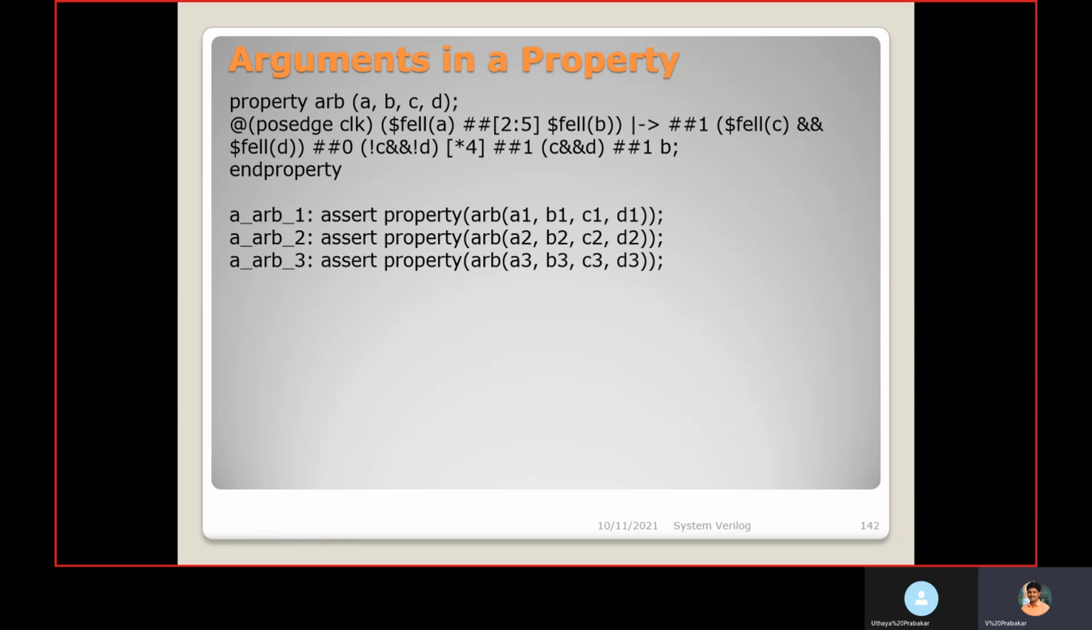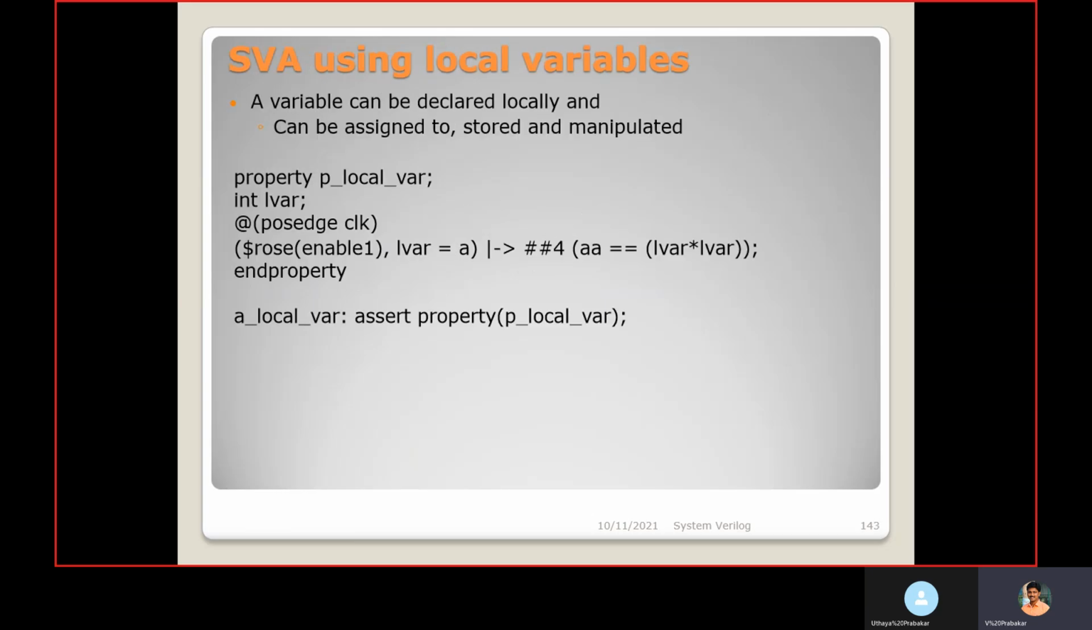In SVA, using local variables, a variable can be declared locally inside the property, and you can assign a value, store the value, and use that for manipulation. This is one example, property name within the property. Here I declared a local variable, LVAR, at the passage of clock, when enable becomes 0 to 1. I am assigning signal A's value to this local variable LVAR.